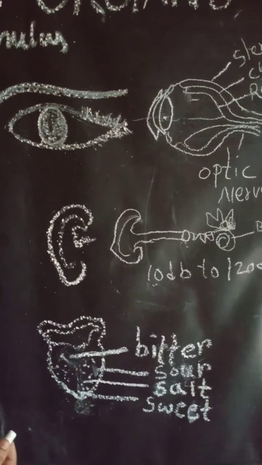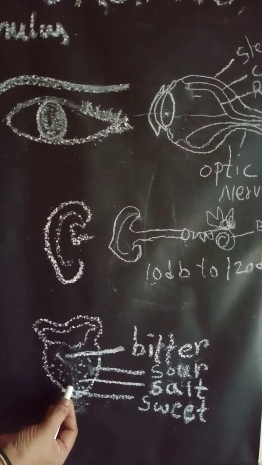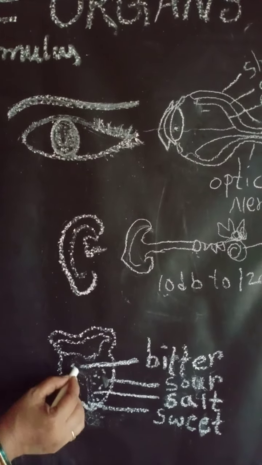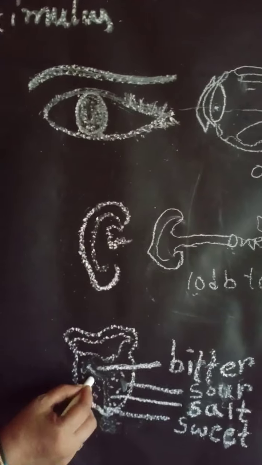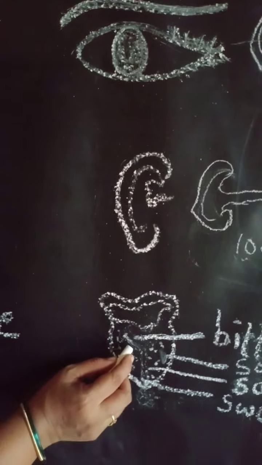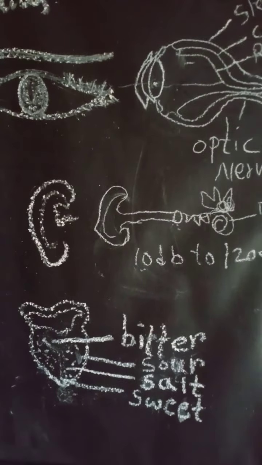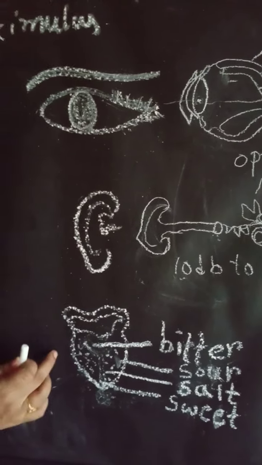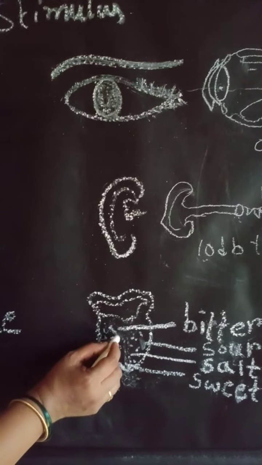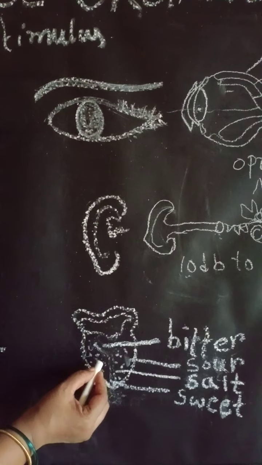The main function of this one is, when you are eating the food, the food will be bathed. When you see the tongue clearly, it has pores like this. Inside the pores, saliva is present. This saliva comes from the salivary glands. Three types of salivary glands are present: under the tongue, near the ear region, and below that. They all release saliva into this. When you are chewing the food on the tongue, once it bathes in the saliva, it will give the taste.